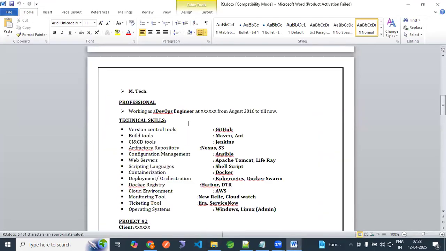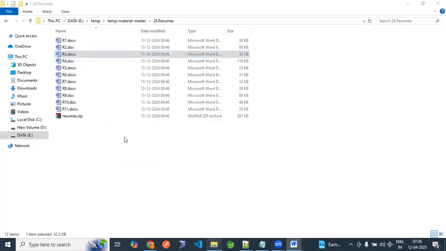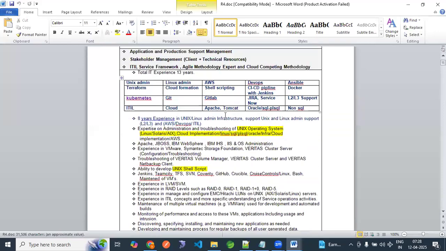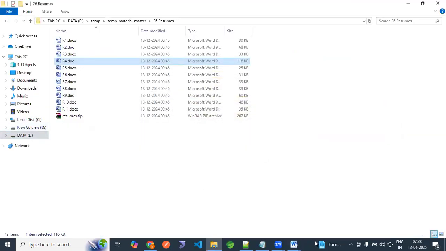Whatever the proper resume format is, we will share it with you at the end of the course, whenever required: what to mention, how to mention, and how to prepare the resume, because that is very important.